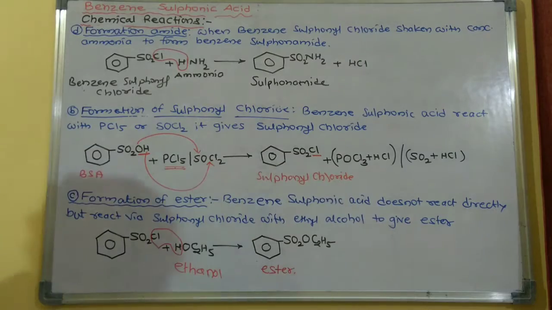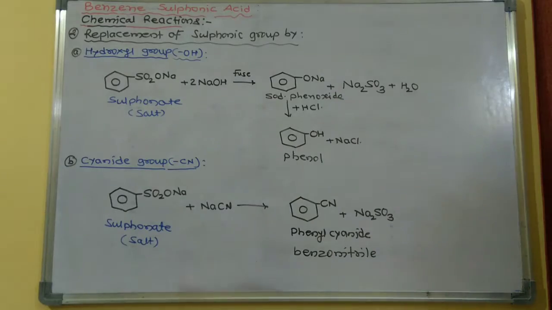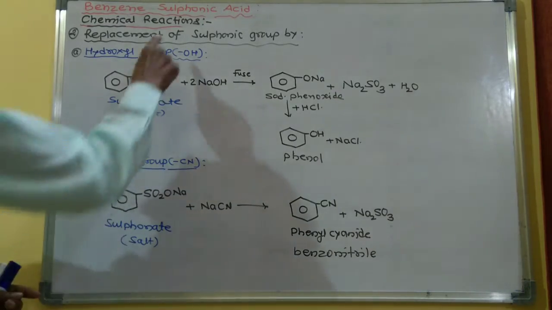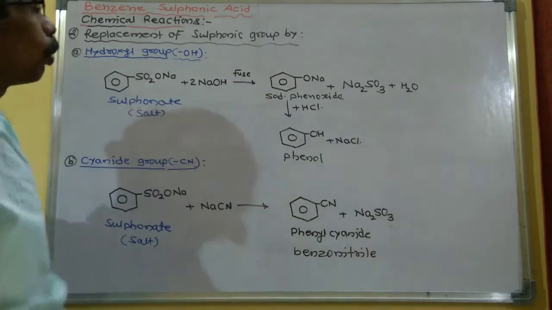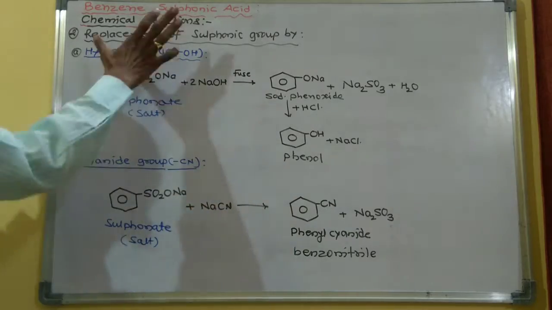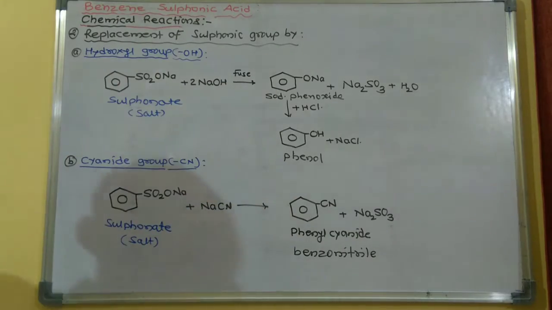So the benzene sulfonamide is formed. So this is the next reaction, formation of amide. Now, the next part of chemical reaction is replacement of sulfonic group. That is, replacement of sulfonic group means this SO3H group can be replaced by the hydroxyl group, cyanide group, hydrogen atom, or amine group. So this is the replacement of sulfonic group.